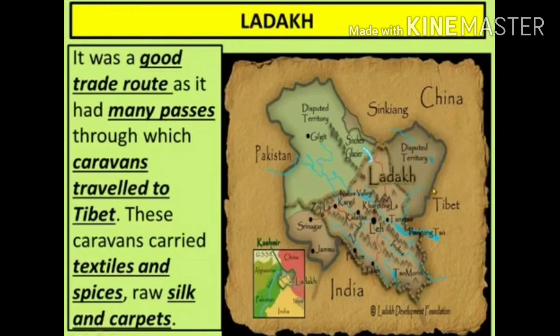It shows that they had a very good trading route from all the countries, and the caravans traveled to Tibet. What did these caravans carry? Textiles, spices, raw silk and carpets. They also produced these things in their area and traded them.